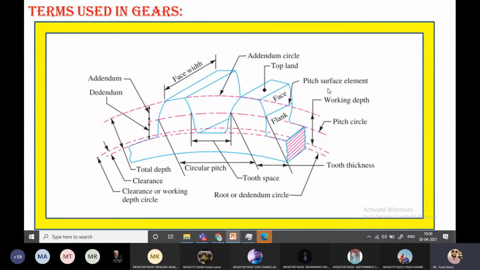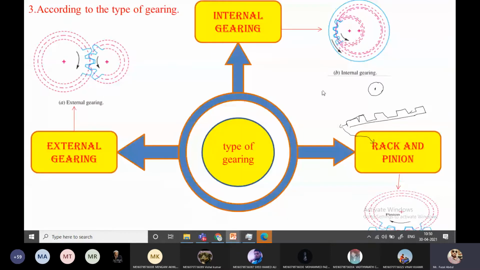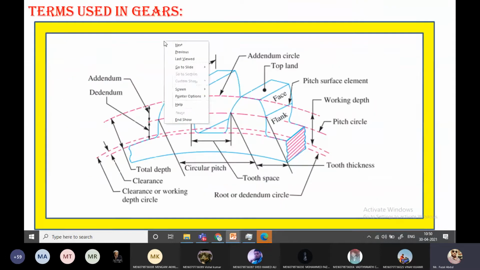Before that, one more type of system is there. Terms used in gears. You should also be aware of the terminology. Before starting this, I just want to show one small video clip.